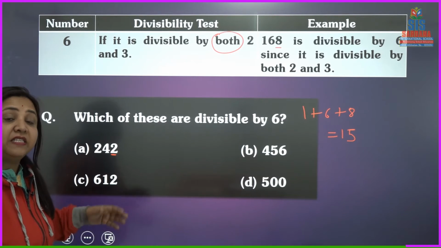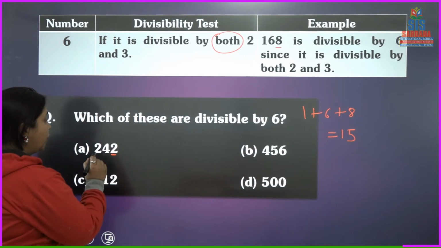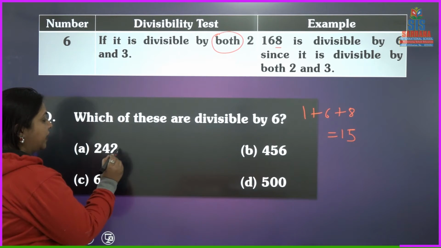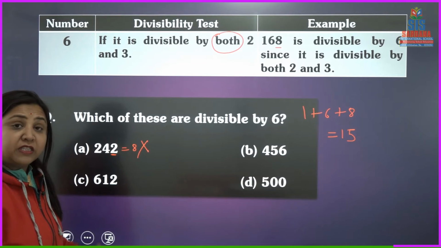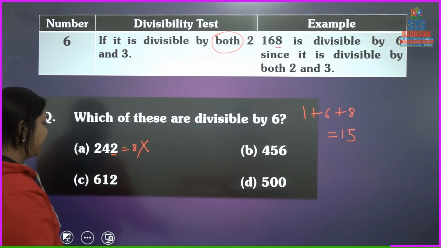Let's find out whether it is divisible by 3 or not. So 2 plus 4, 6, 6 plus 2, 8. So it is not divisible by 6 because it is not divisible by 3, only by 2.